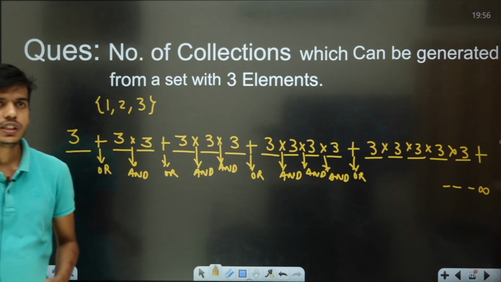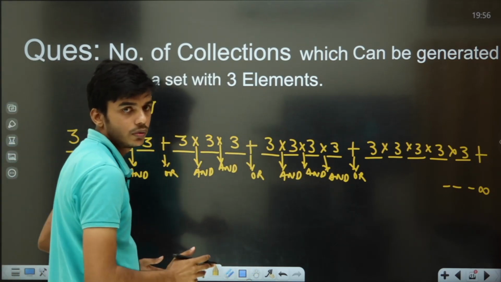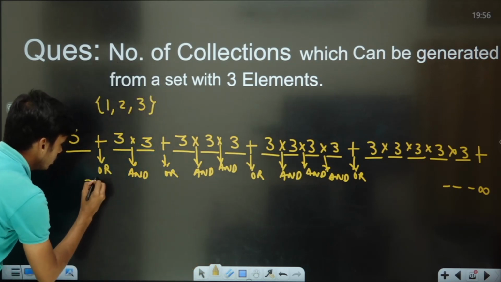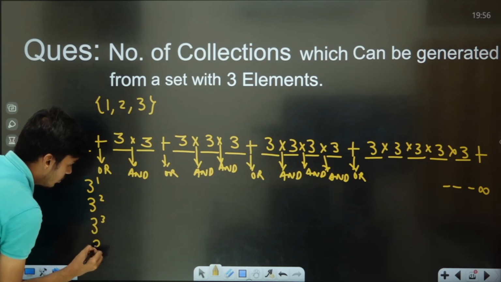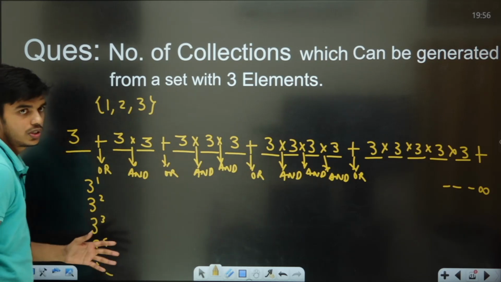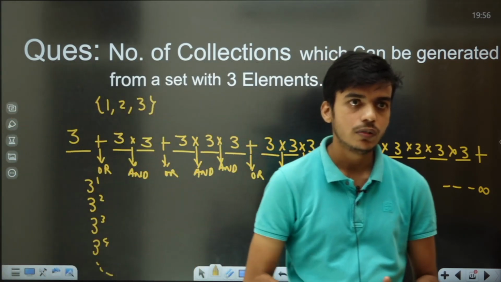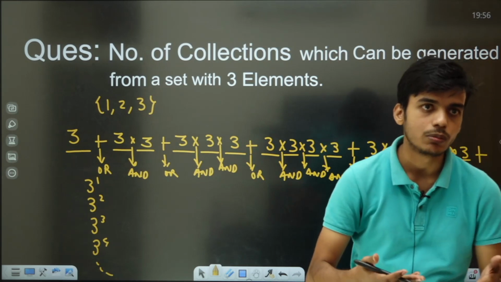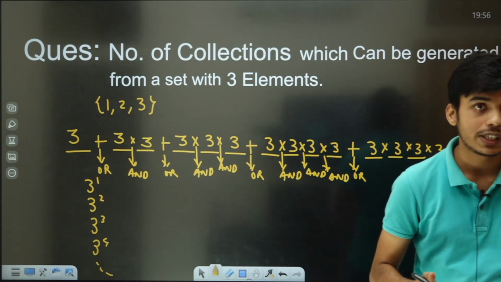So guys, the numbers are increasing exponentially. First we had 3 power 1, then 3 power 2, then 3 power 3, then 3 power 4, and it goes on up to infinity. So if it is increasing exponentially, 3 power infinity becomes infinity, and infinity added to any finite number becomes infinite only. That means how many collections will we have?